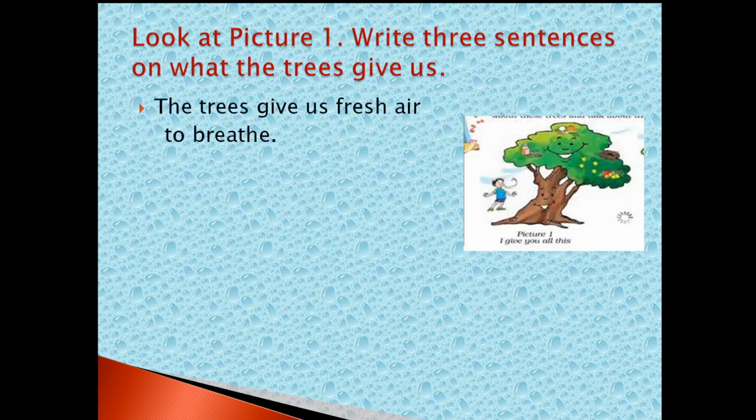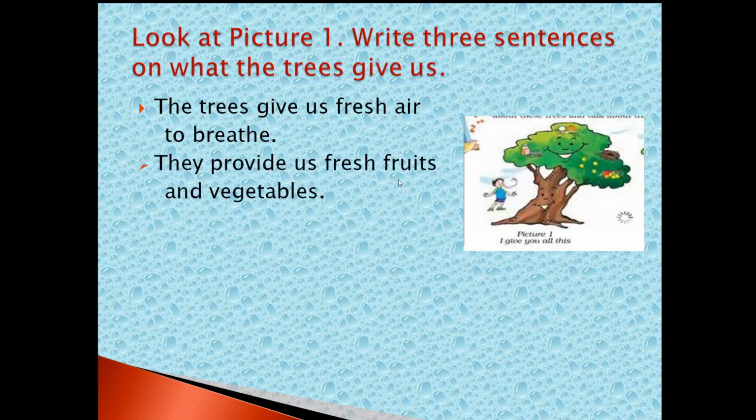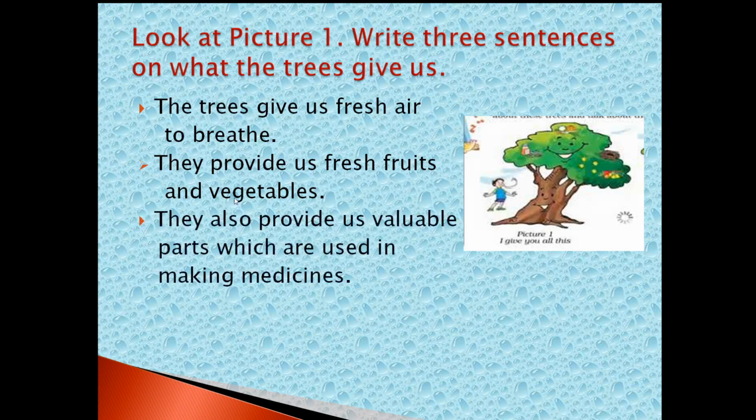First sentence. The trees give us fresh air to breathe. They provide us fresh fruits and vegetables. They also provide us valuable parts which are used in making medicines.